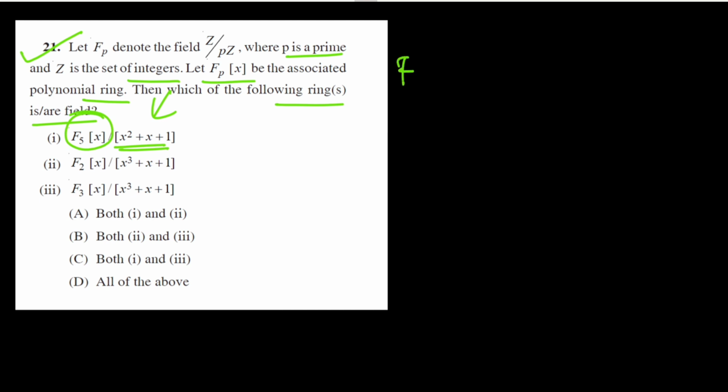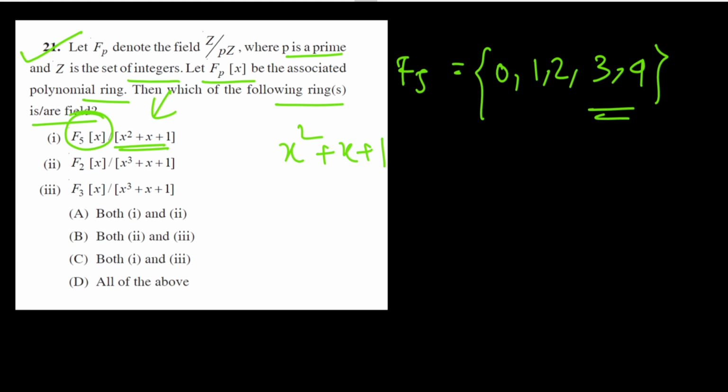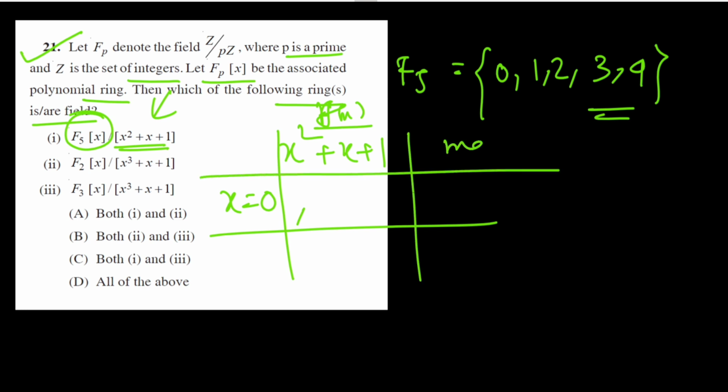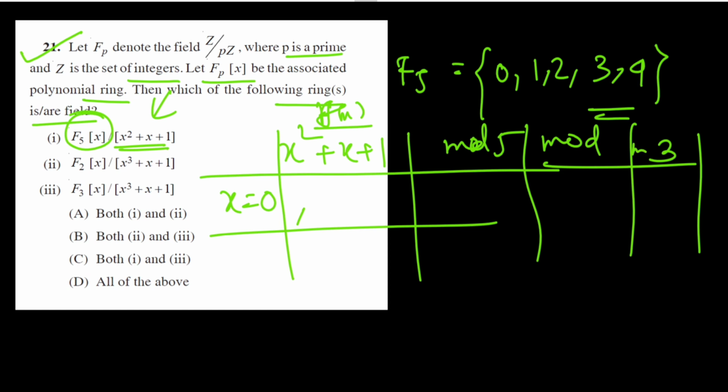The elements of F_5 are 0, 1, 2, 3 and 4.